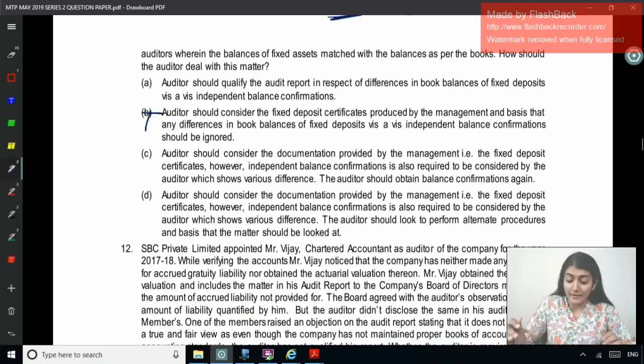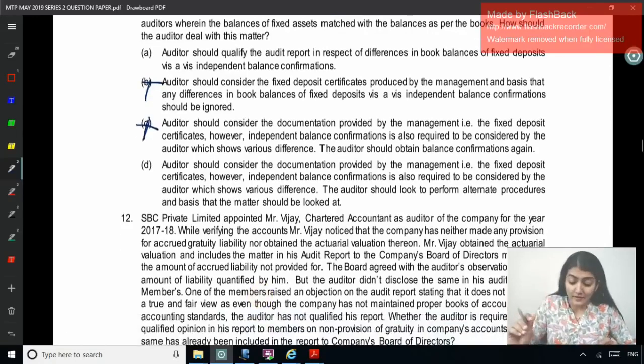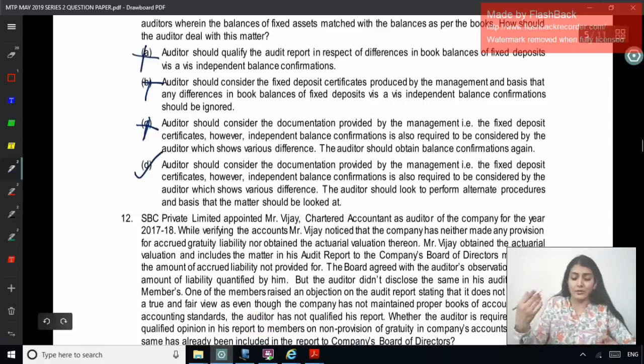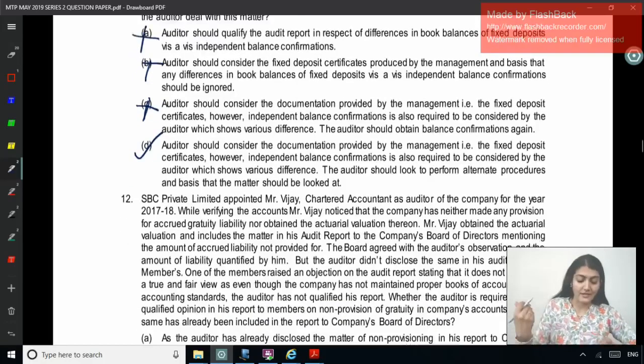However, independent balance confirmation is also required to be considered by the auditor, which shows various differences. The auditor should obtain balance confirmation again. No. The auditor should consider the documentation provided by the management, that is the FD certificate. However, independent balance confirmation is also required to be considered by the auditor, which shows various differences. The auditor should look to perform alternative procedures and basis that the matter should be looked at. Right, so you should perform alternative procedures based on that, the matter should be looked at. Okay. Right, so directly the auditor should qualify the report? No, first you perform the alternative procedures. Right, so the correct answer is D.